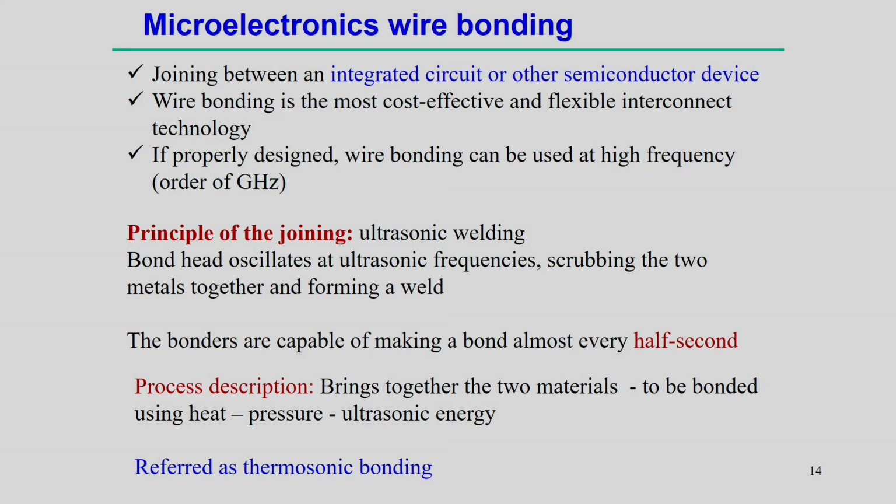Therefore, the bonders are capable of making a bond almost every half second, which means this is a very fast process. In the process description, we bring the two materials together to be bonded using pressure as well as ultrasonic energy. If we apply heat, pressure and energy, all three together, then it is referred to as the thermosonic bonding process.